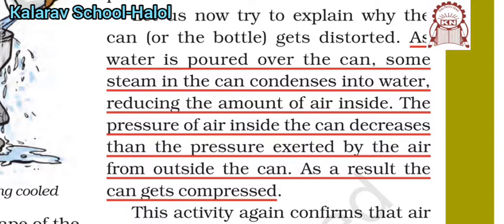So the pressure of the air inside decreases, but the pressure exerted by the air outside the tin increases. When the outside pressure increases compared to the inner pressure, the can is compressed.